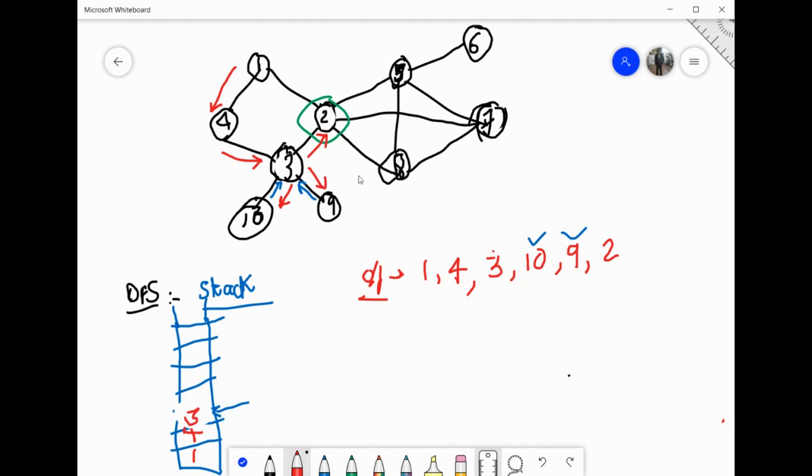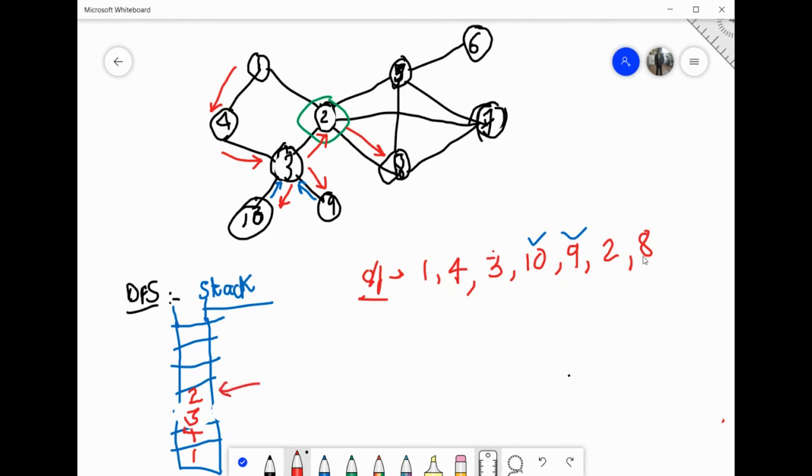Suppose I'm choosing this 8. I have stopped exploring 2 and I have started exploring 8. So what I should push on this stack? 2. To remember कि जब वापस आएंगे, should remember that top of the stack is 2.